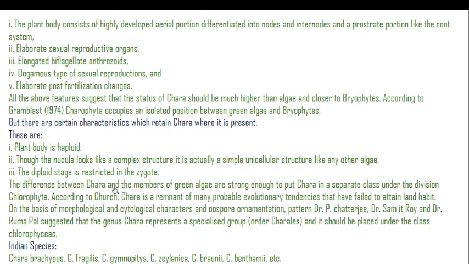The differences between Chara and the members of green algae are strong enough to put Chara in a separate class under the division Chlorophyta. According to Pascher, Chara is a remnant of many probable evolutionary tendencies that have failed to attain land habit. On the basis of morphological and cytological characters, oospore ornamentation patterns have been studied by many scientists, which are reported over here, and in this way there is a taxonomic arrangement of Chara.